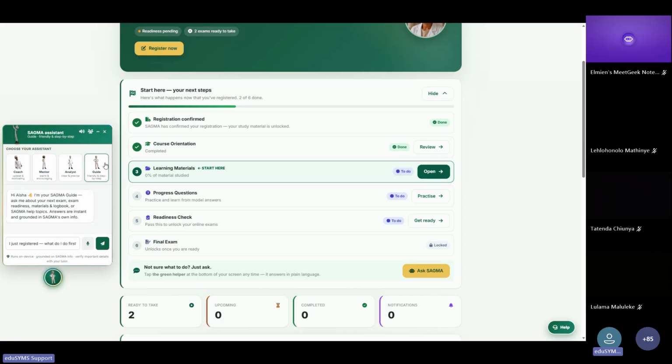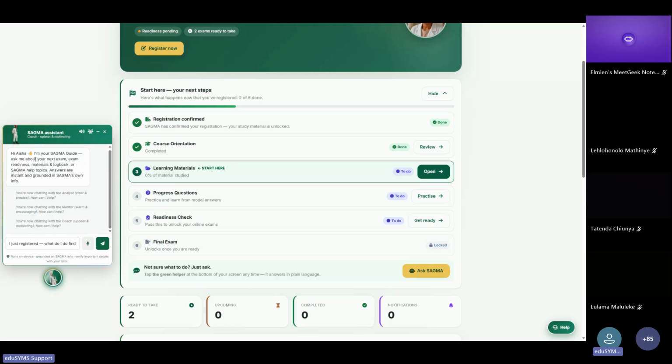In this case, you can engage with it as a guide, or you can engage with it as an analyst. You can engage with it as a mentor, where it gives you some mentorship, or you can engage with it also as a coach. So that gives it a different feeling of how it's going to engage with you.